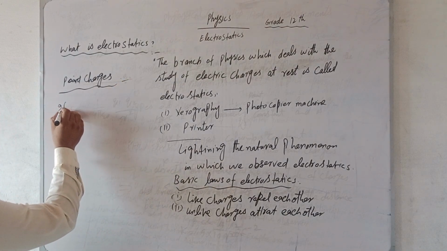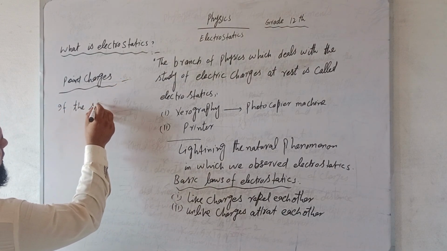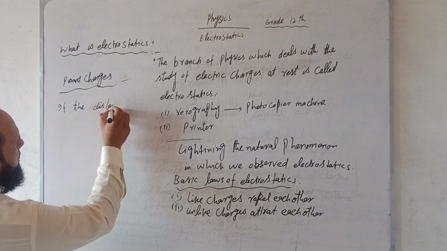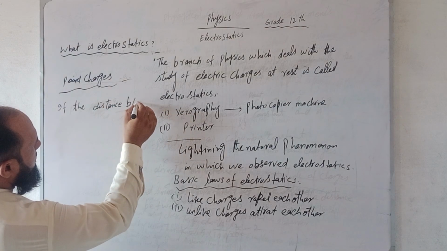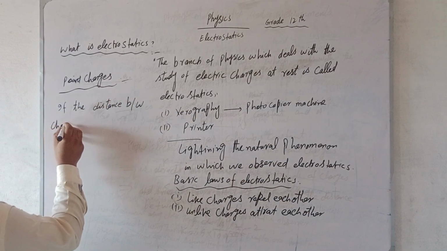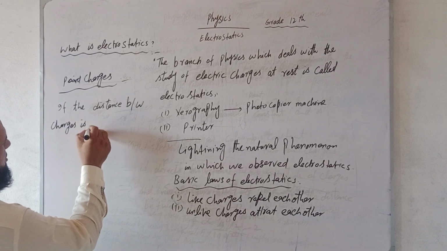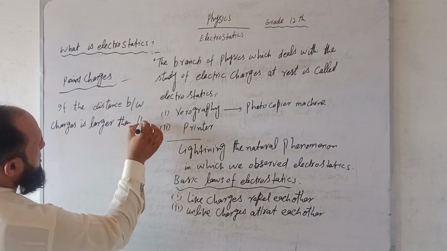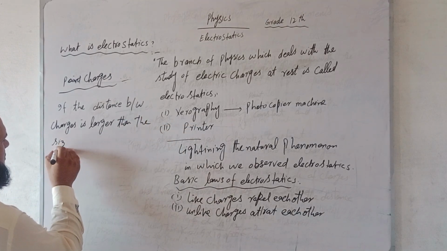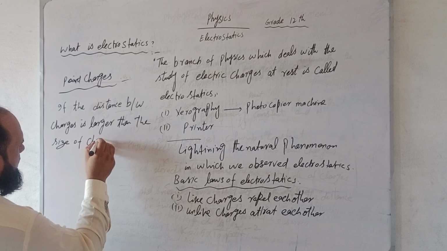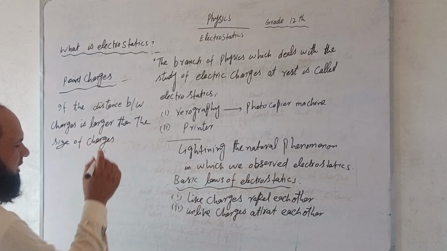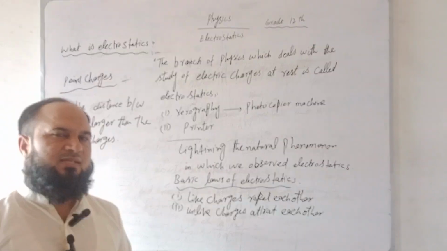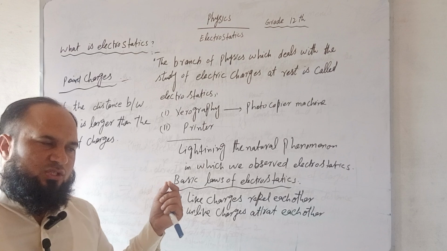If the distance between charges is larger than the size of charges, it means the distance should be very large as compared to the size of the charges.